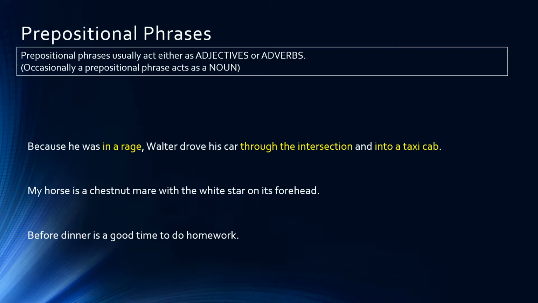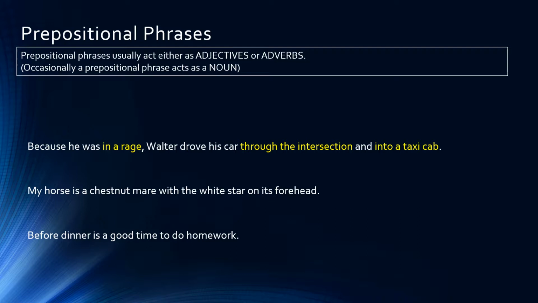In the first sentence, we have three prepositional phrases. Now, the first preposition, in, followed by the object rage, because he was in a rage, we're going to disregard that one for just a moment. I'm sorry, the first one is an adjective phrase.